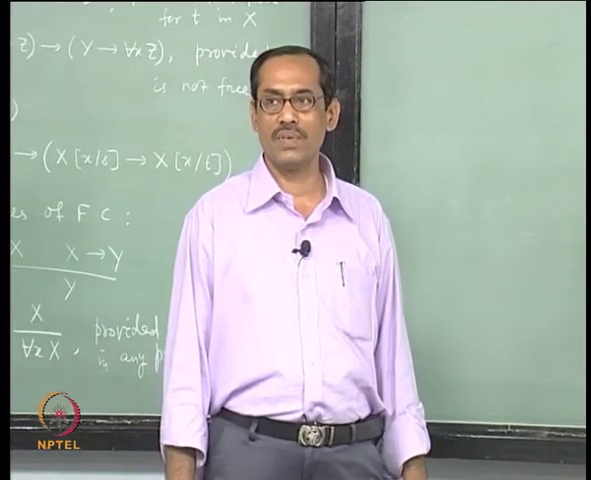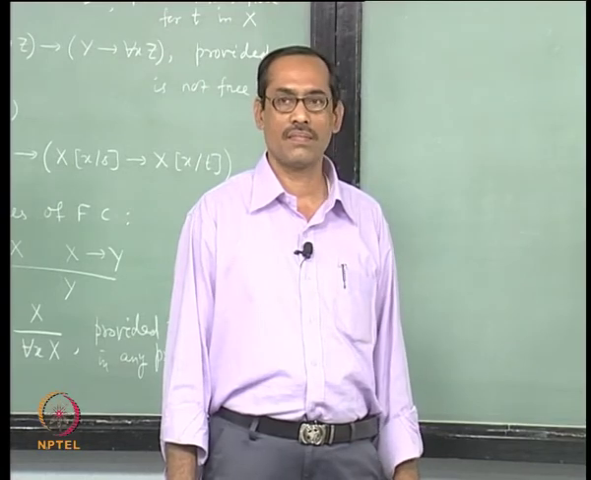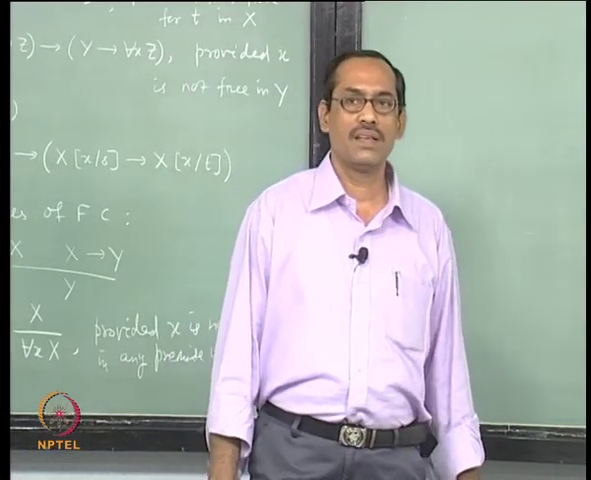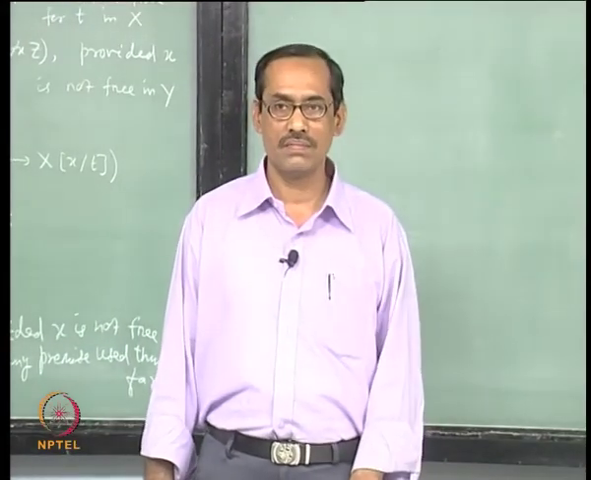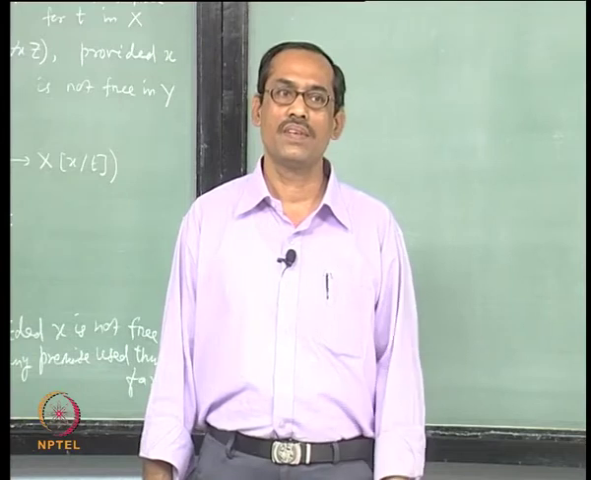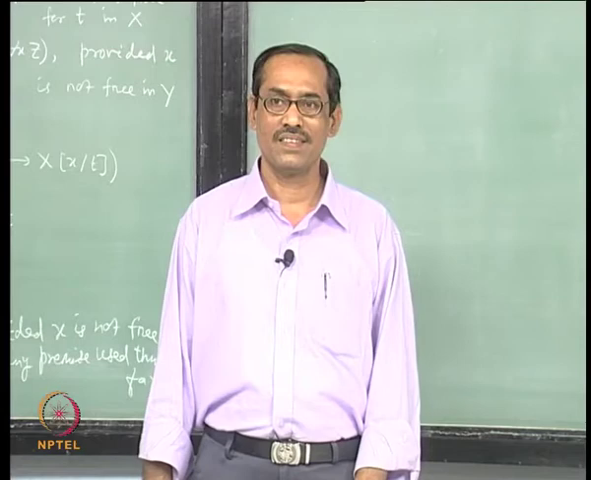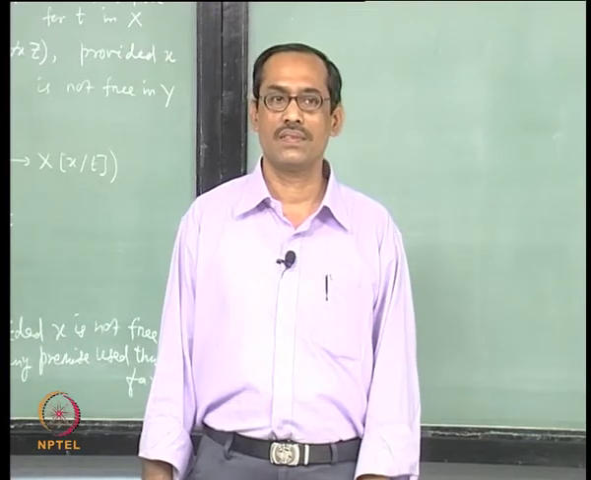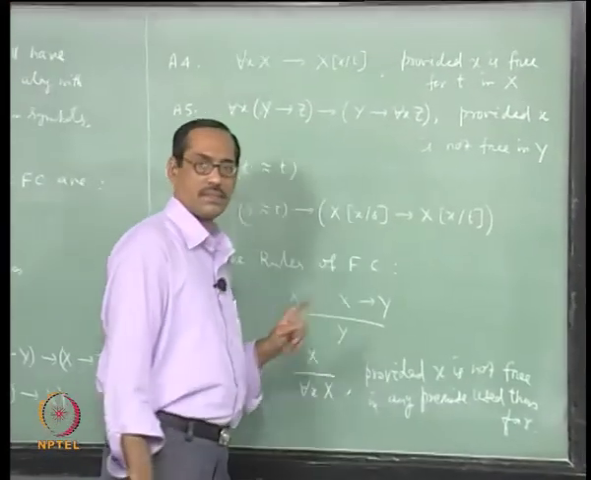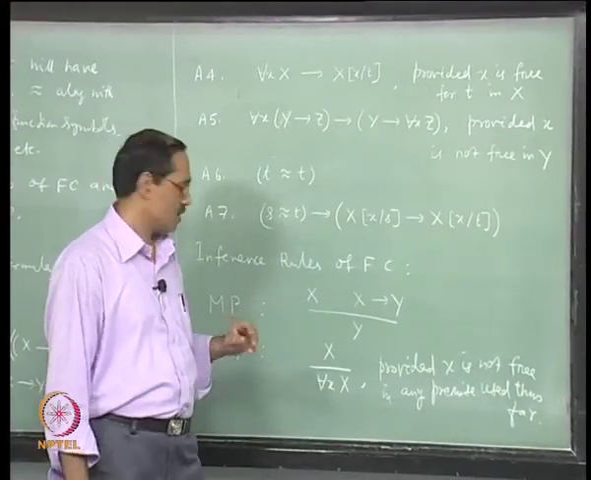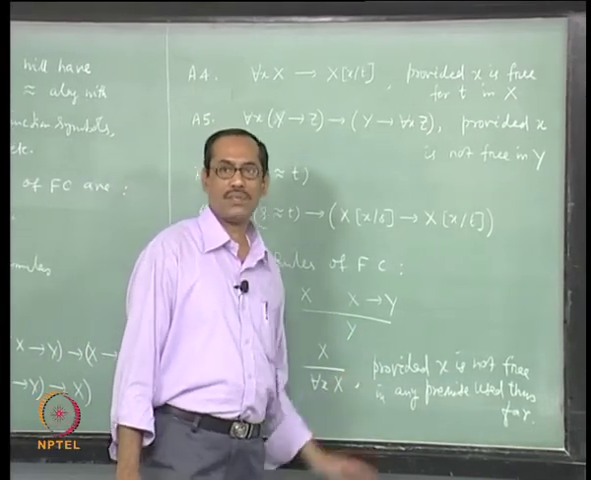As earlier, a proof will be a finite sequence of formulas, where each of the formulas occurring in that sequence should be either an axiom or it follows from earlier formulas by application of inference rules. So, for MP when you apply, you need two such earlier formulas. When you apply UG, you will need only one formula. So, it should follow from that.